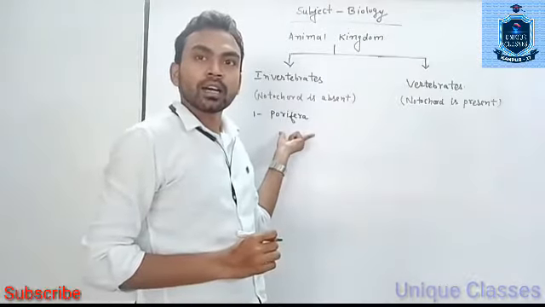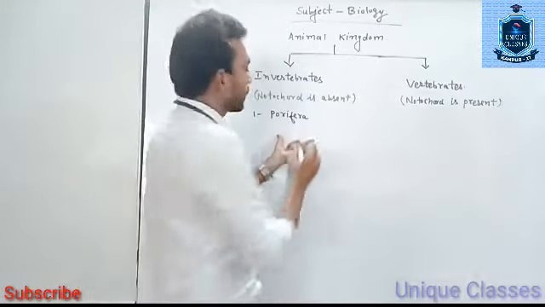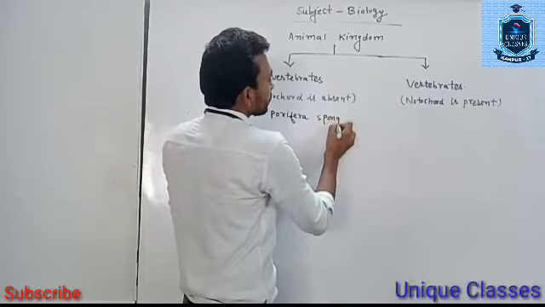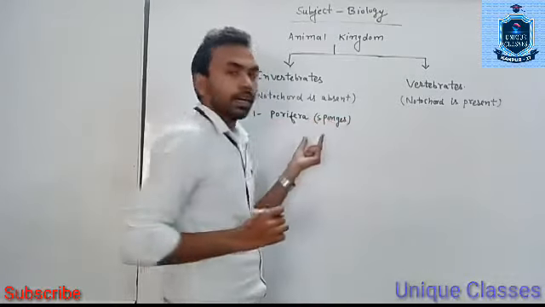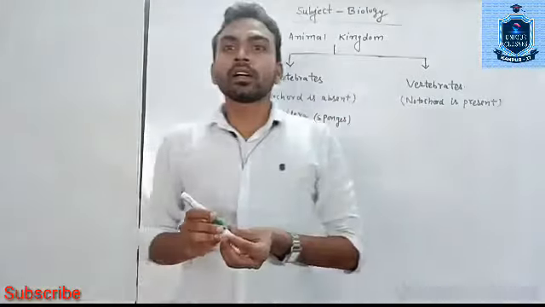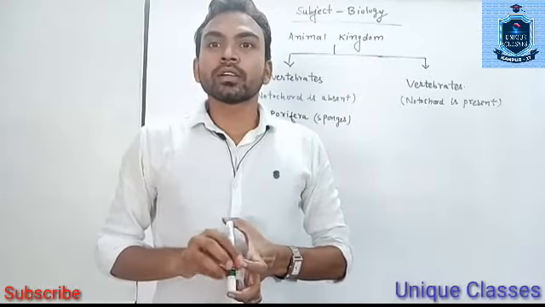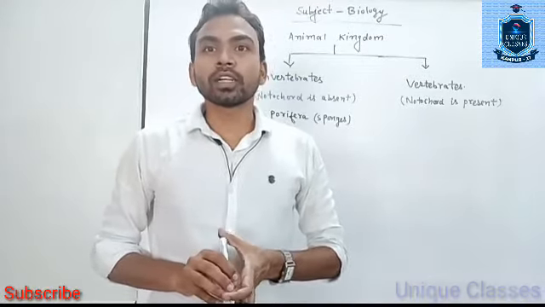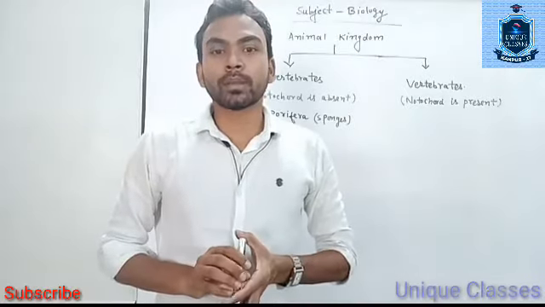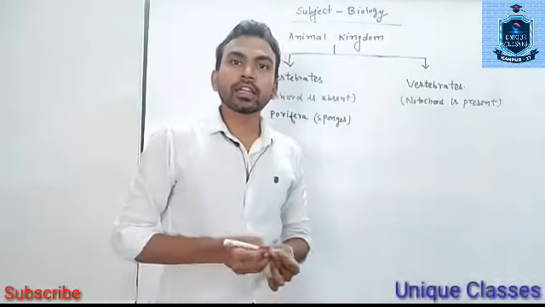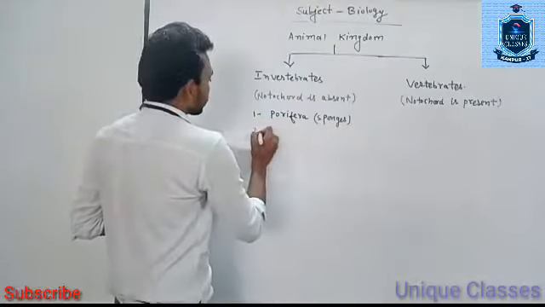Porifera is commonly known as sponges. In this phylum there are multicellular organisms, and the cellular level of organization is found. The second phylum is Cnidaria.